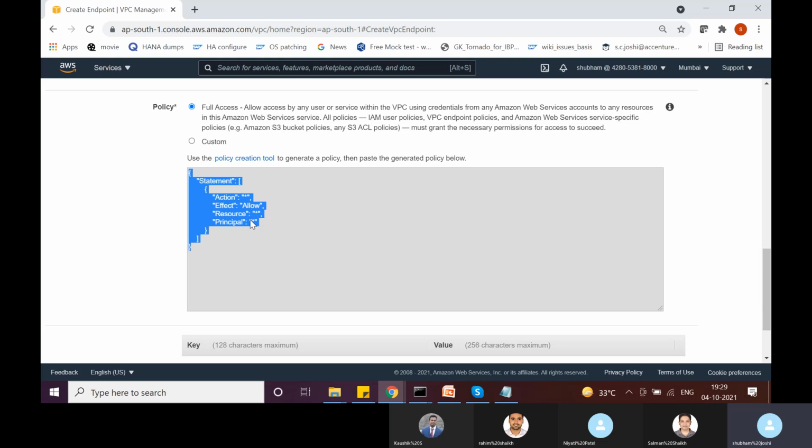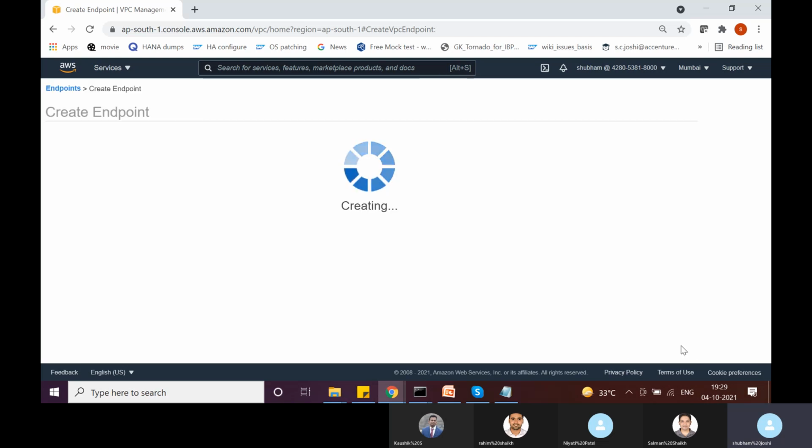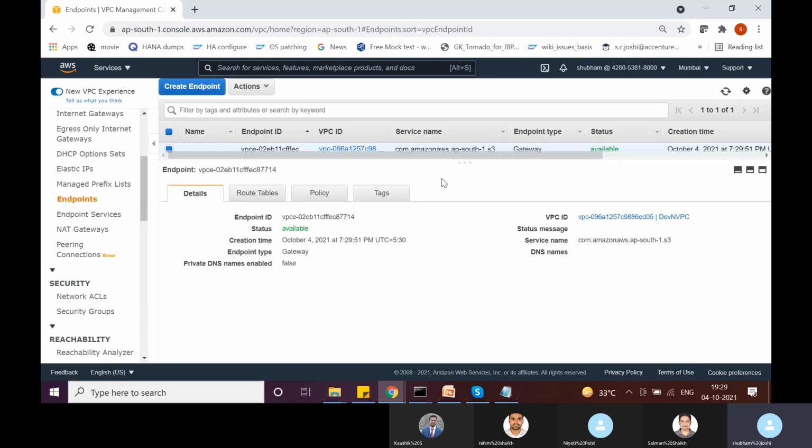For example, maybe for some reason you want to restrict it so that only a specific IAM user can upload database backups from the EC2 instances running in private subnets. But in our case, that is not the case, so we leave the default policy and say go ahead and create the endpoint. So the endpoint is created. Okay, the status is available.